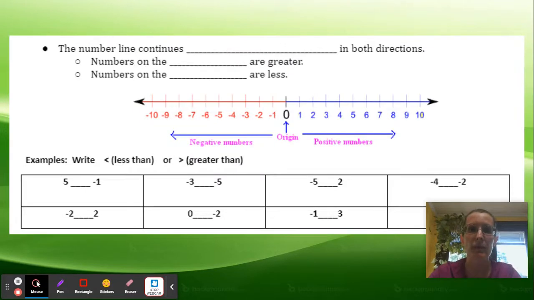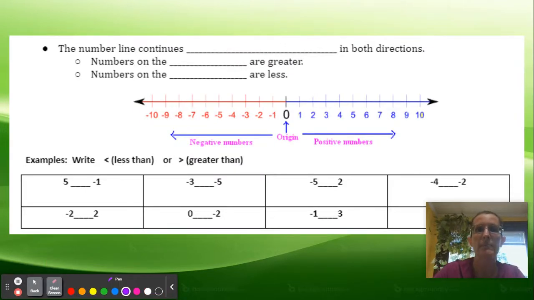About integers, we also need to talk about the number line. The number line continues forever in both directions. Just because our number line has negative 10 and positive 10, that doesn't mean it stops there. The arrow tells you it continues on and never ends. Numbers on the right are greater. Numbers on the left are less than or smaller.